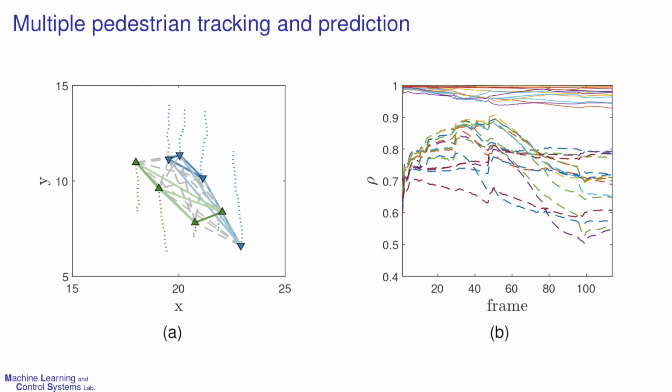B is the estimated time-varying cross-correlation coefficients ρ. The solid lines and the dashed lines are the cross-correlation coefficients between pedestrians of the same groups, and of the other groups, respectively.